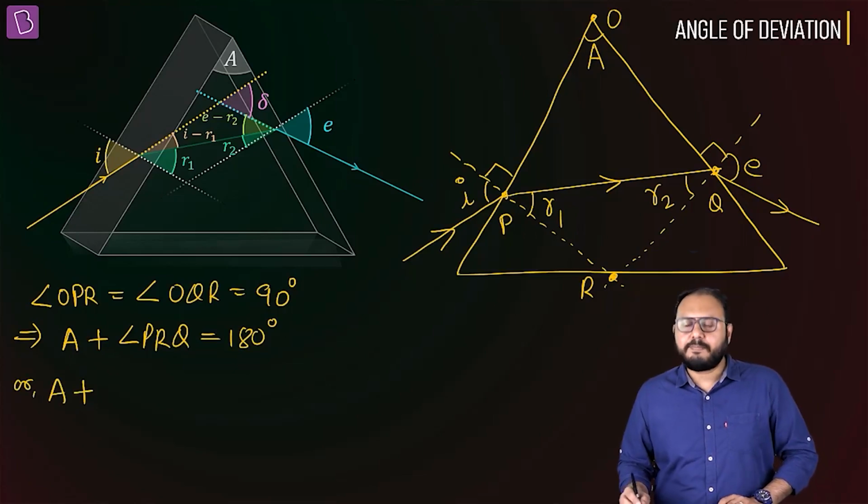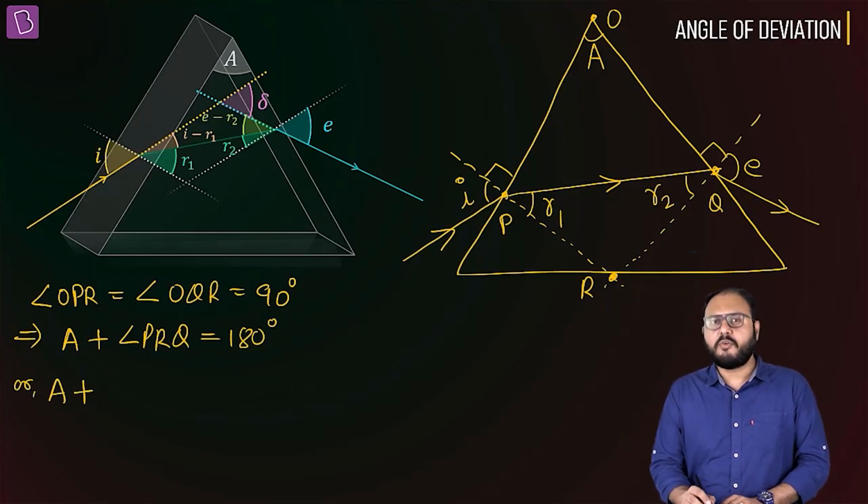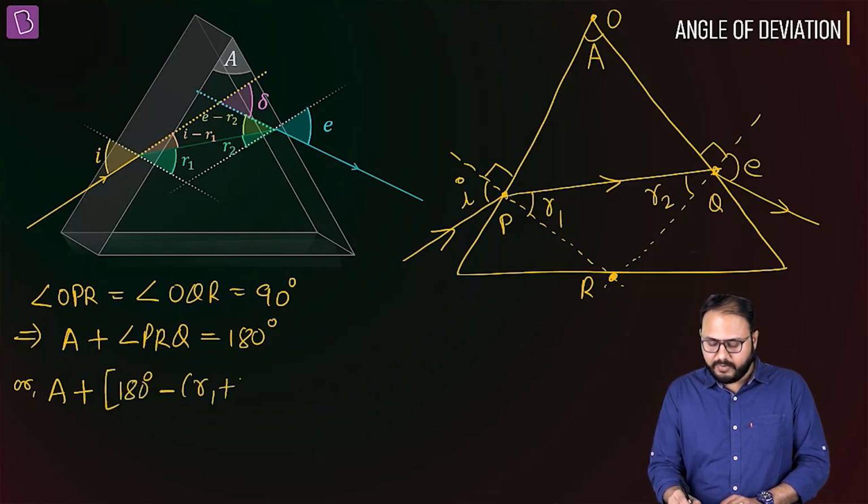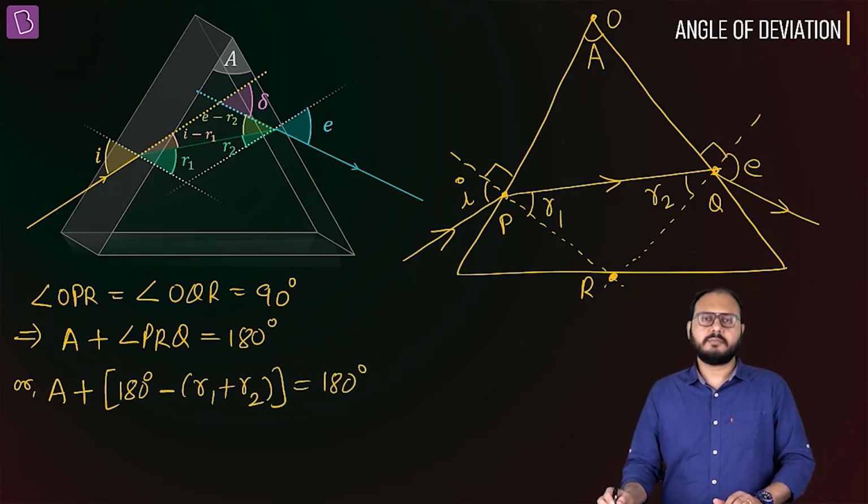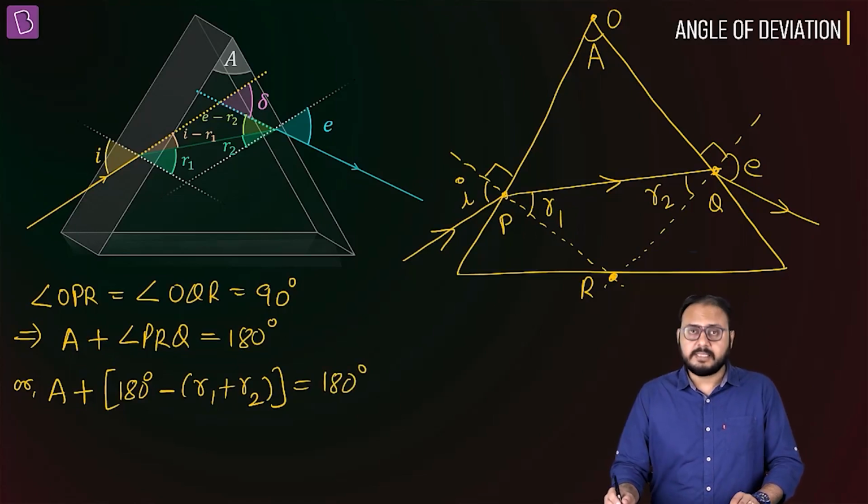Look at the triangle PRQ. Sum of all angles of a triangle is what? Last time I checked, 180. So angle PRQ is 180 minus (R1 plus R2). Can I cancel the 180?